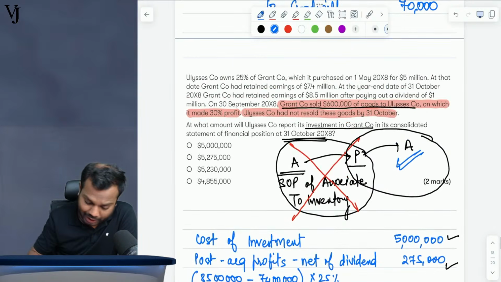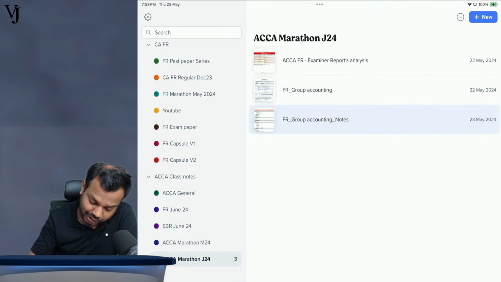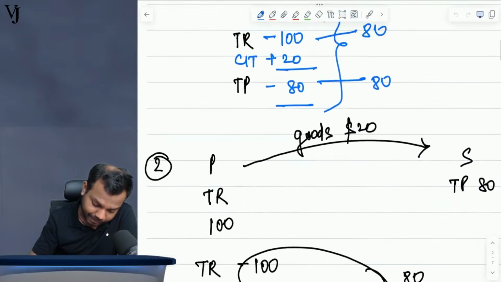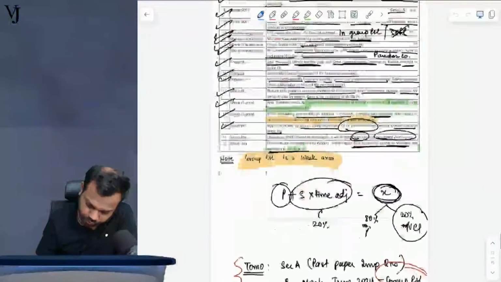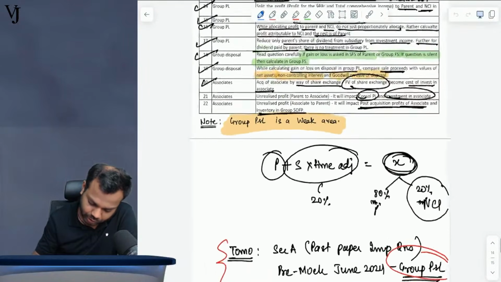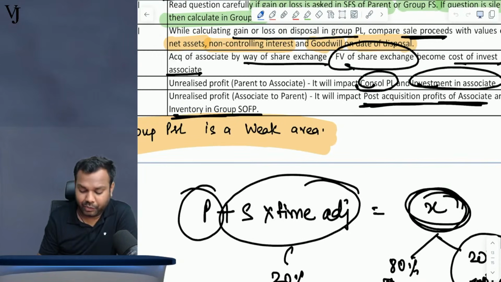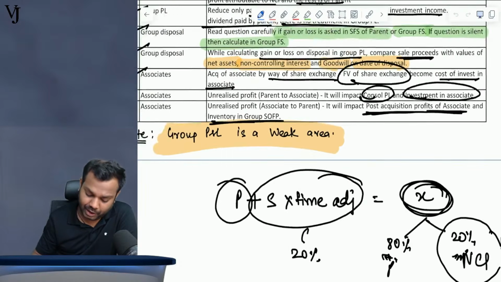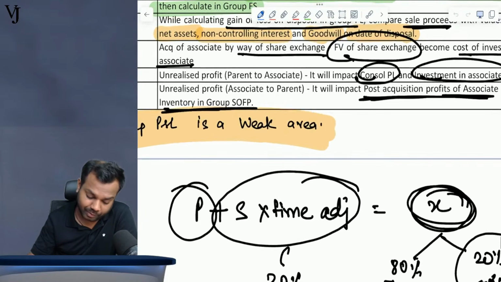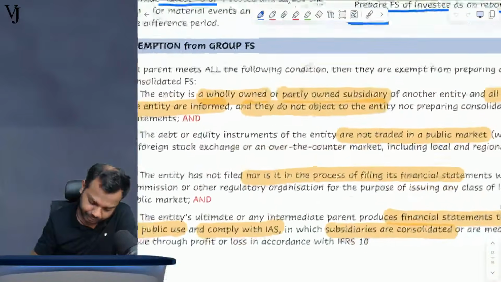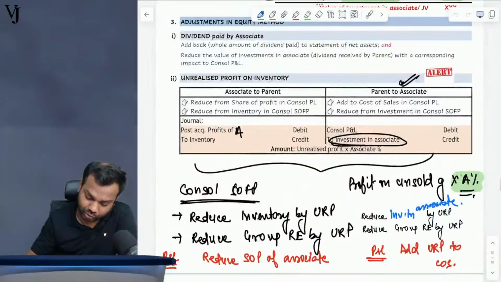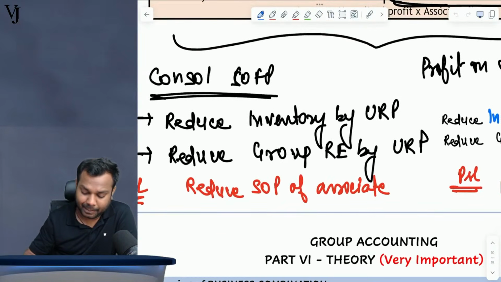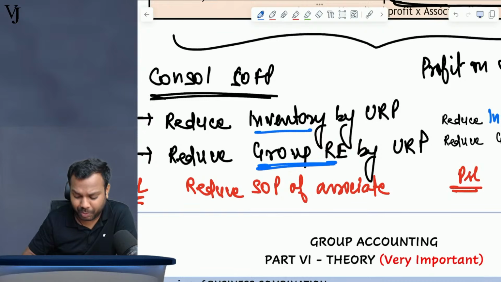If you can recall, I told this in the last class as well. I will show it to you. If it is associate to parent, it will impact inventory and group retained earnings.